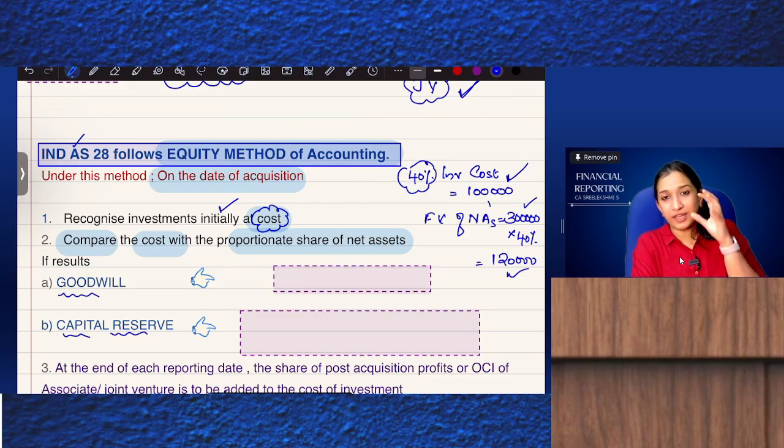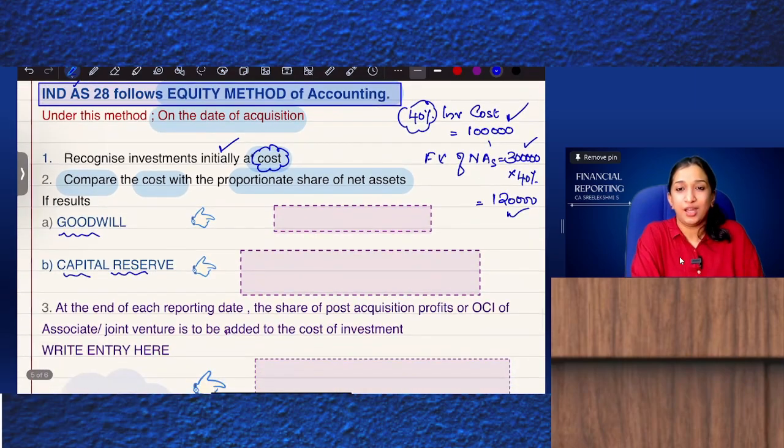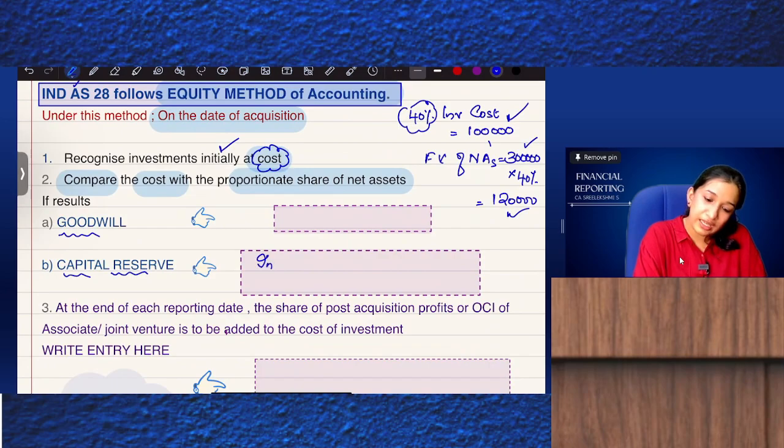So on the date of acquisition, I invested 1 lakh, but I'm getting a share of 1,20,000. I'm super happy. Recognize that profit now itself. What is the journal entry for recognizing that profit, the capital reserve? Investment in associate or joint venture account debit to capital reserve, 20,000.